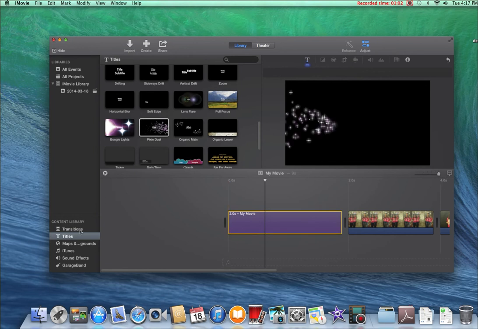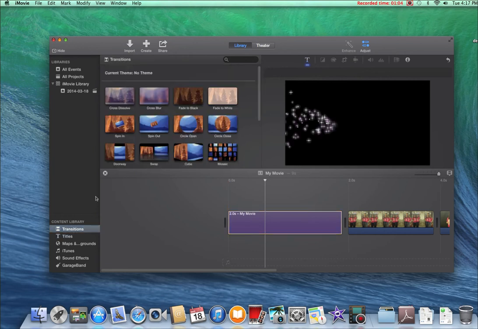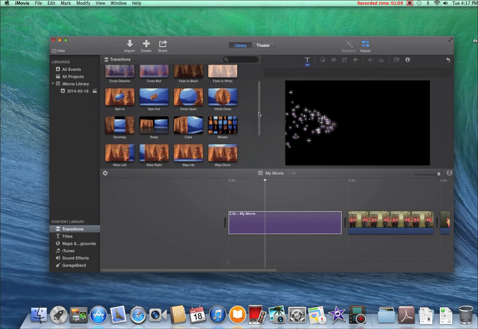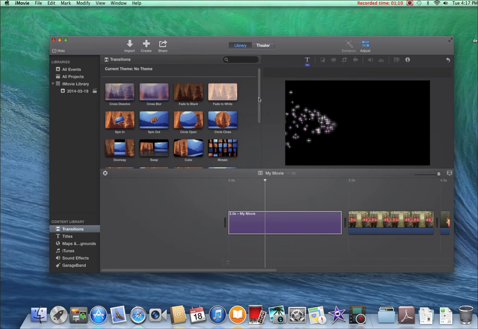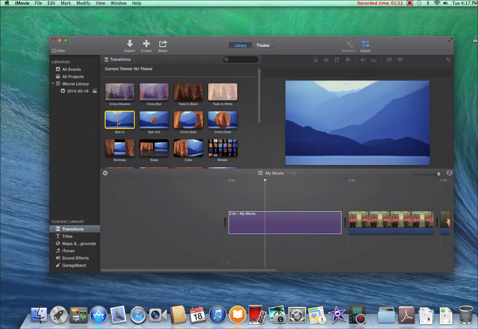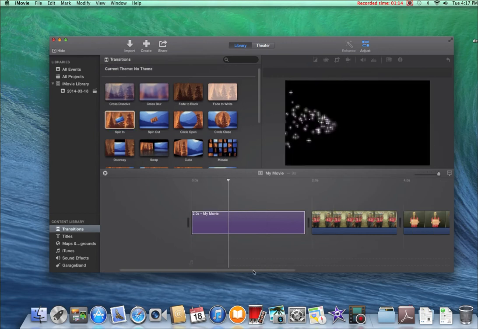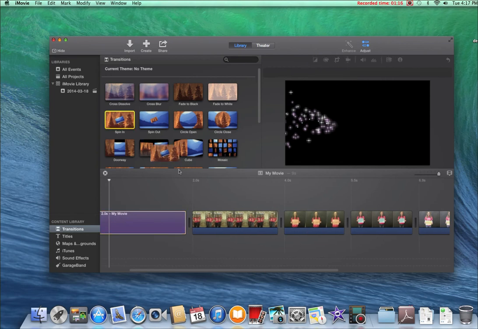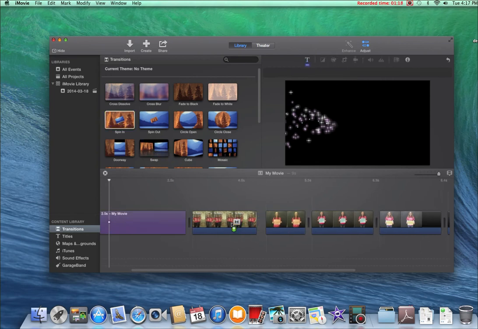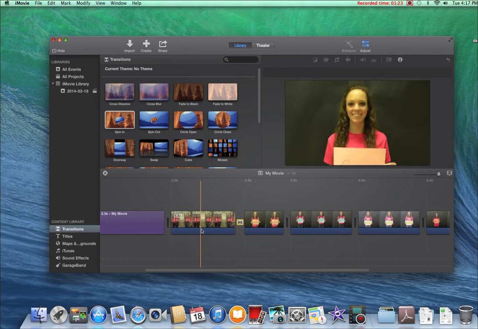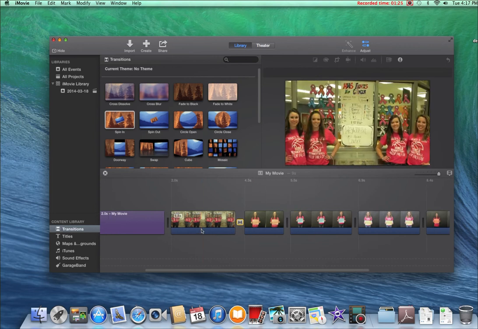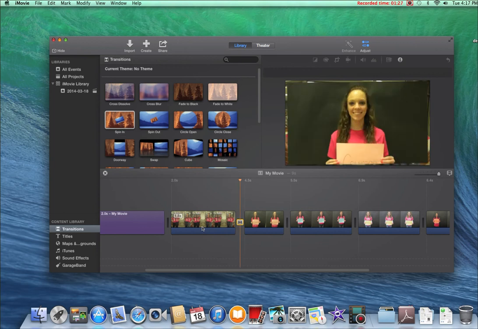Next, you want to add transitions, and you can find the one you want. Once you find the one you want, you drag it down and place it where you want the transition to go. And then you can press the space bar and see how it looks.